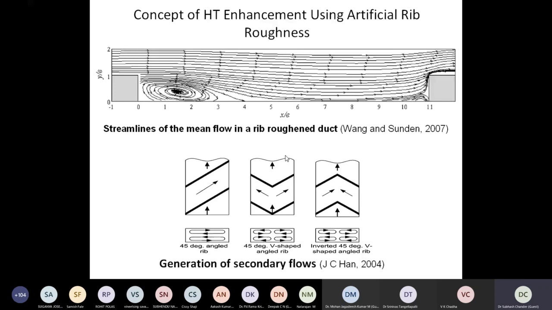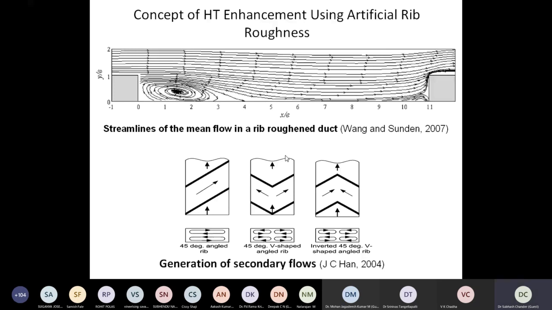So it means that the element presence is giving me some reattachment, we can say formation of reattachment zones over the surface, where those reattachments are basically compressing that viscous sublayer, or we can say disturbing that viscous sublayer, or creating more heat transfer possible in those regions.